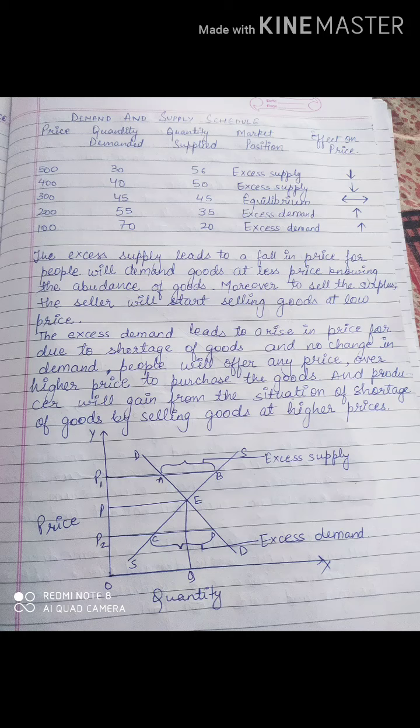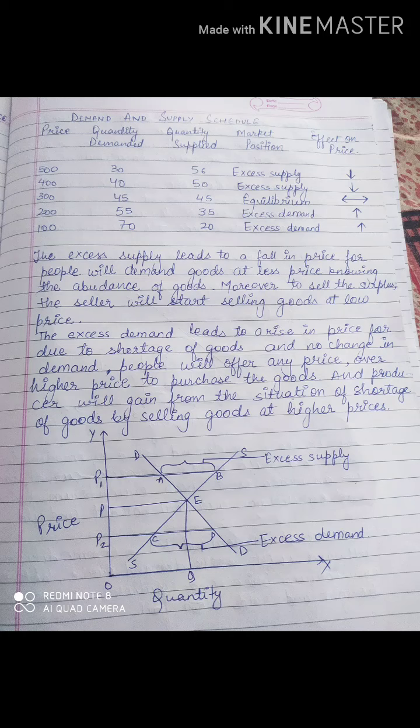And quantity supplied will reduce. See, quantity demanded is 70 and quantity supplied is 20. Again, if I check the difference, the market position is excess demand, that means demand has increased. So what will be the effect on price? Because the demand is more in the market and there is no supply, what will happen? The price of the commodity will rise.